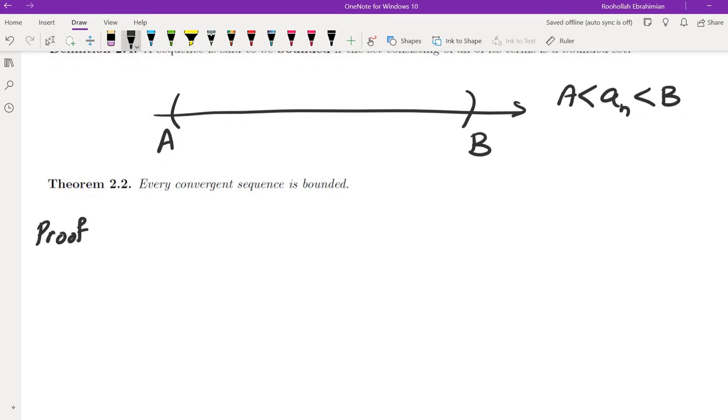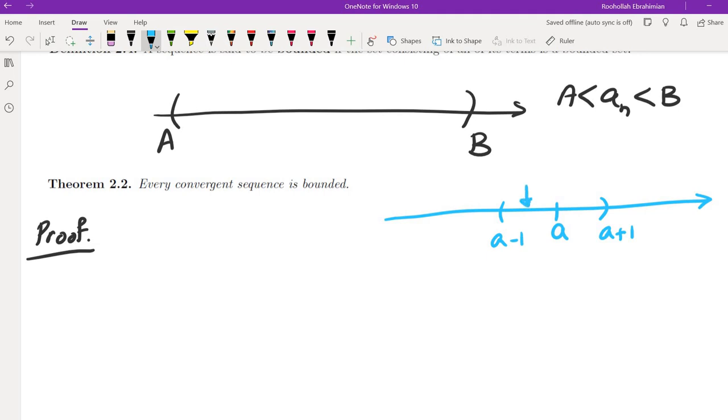So we are going to again talk about why that must be true, and then we're going to write down a rigorous proof for that. Since we know that the sequence is convergent, all of the terms of the sequence must be around A, except for finitely many. So if you take some epsilon, let's say epsilon equals 1, all of the terms are going to be here, except for finitely many that are outside.